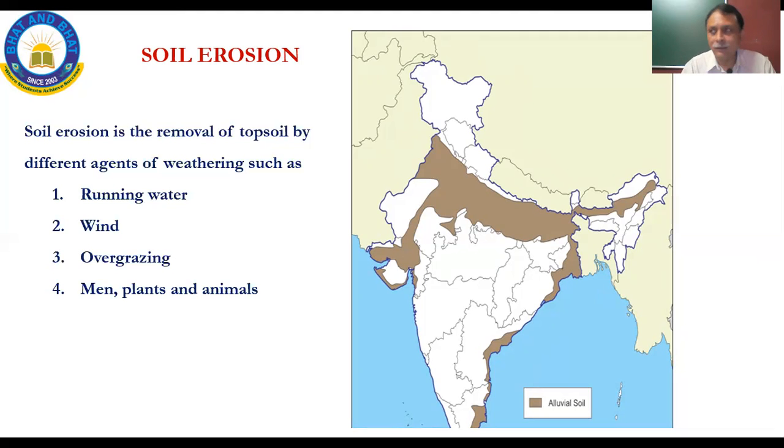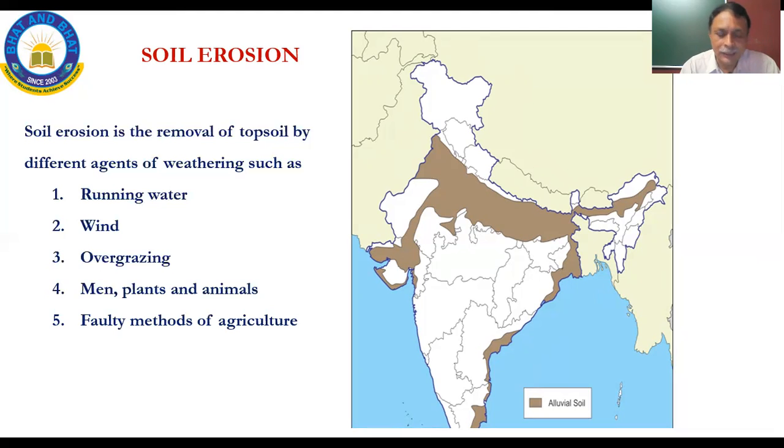Small example, from Hebbal flyover to Devanahalli Airport Road, the road was covered on both sides by a canopy of trees. Today, after it was converted into an NH or a wide road, all the trees had to go. So a certain part of development also leads to this. That is where men, plants, and animals come in.